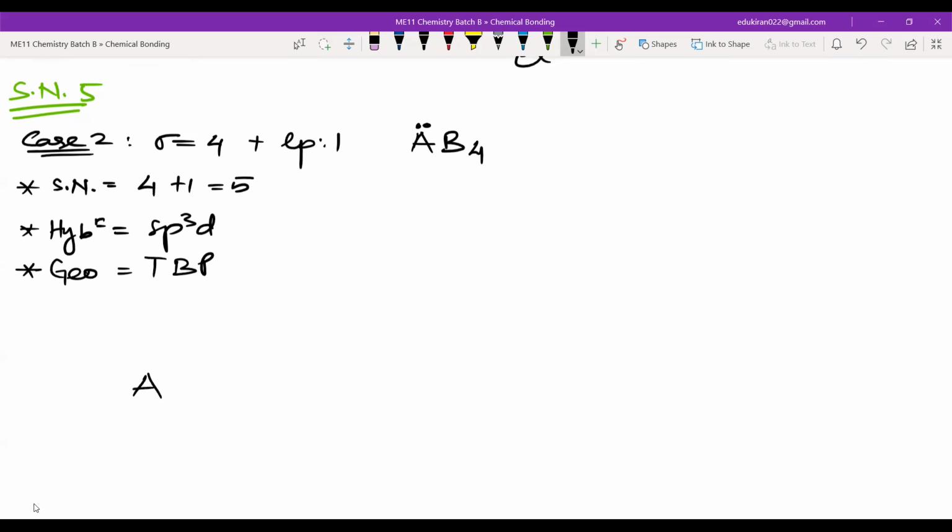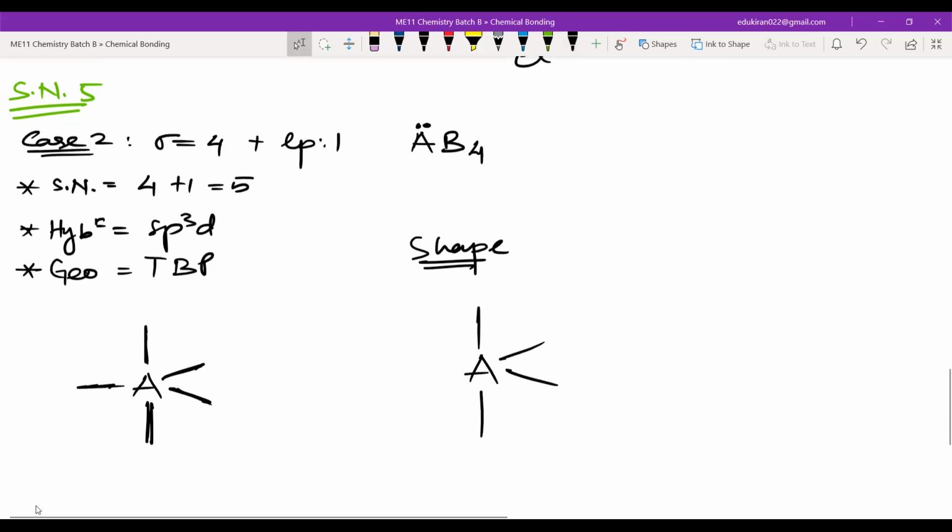So in geometry, you don't have to add the atoms, right? So this is the geometry. That's it. Here are the electrons. Now in geometry, we are not differentiating between the bond pair and the lone pair. But as soon as we write the shape here, then we have to give A. Like this.